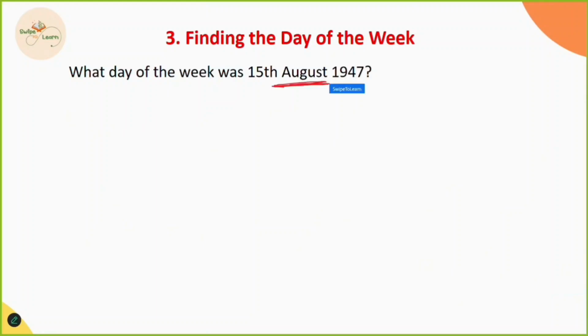August. That means that August is not finished. In August, how many days are finished? 15 days are finished in August. 15 is again greater than 7. We divide it with 7. 7 1s are 7, 7 2s are 14, and the remainder is 1 here.